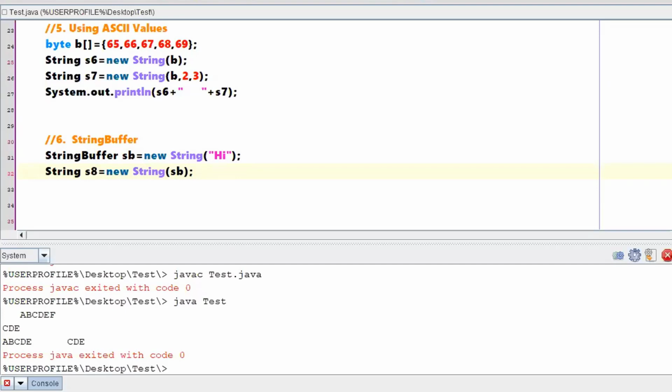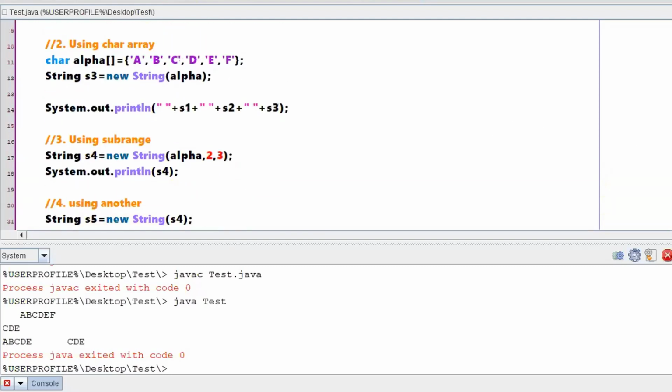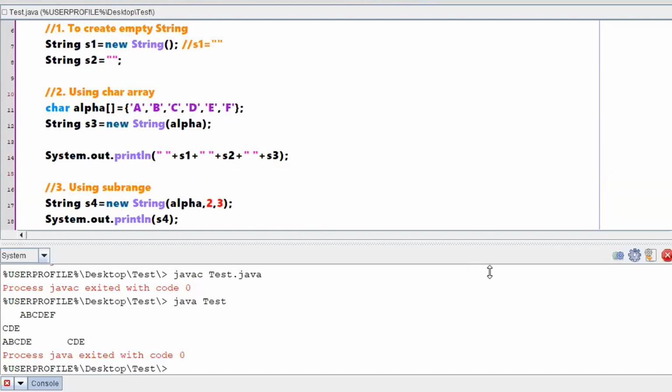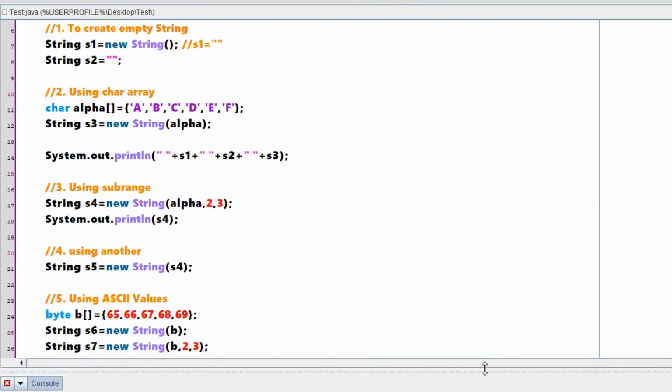Similar to this, you can work with the string builder also. I'll just show you the syntax of that. The same thing, StringBuilder sb is equal to new StringBuilder, then String s is equal to new String of sb. We have not discussed the string builder, so I didn't want to write that particular one, right? So these are the different ways of creating strings. Again I'm telling you, these are just the most commonly used ways. If you actually Google, there will be around 15 to 16 different ways of creating, right?